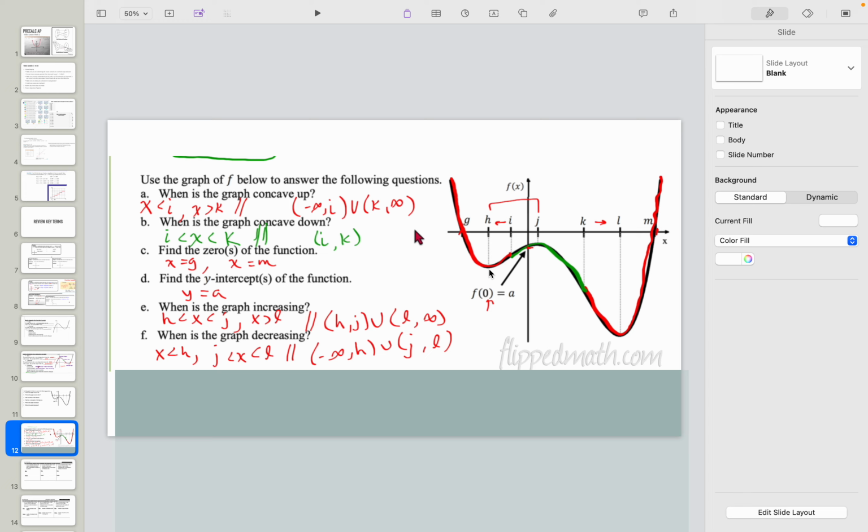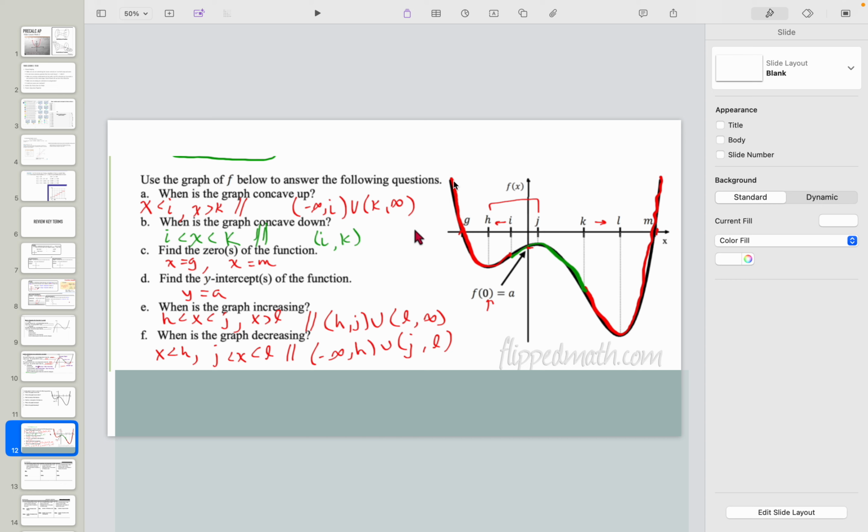The graph is increasing. The graph is increasing from here to here, right? What's going up, sorry, to j. And the graph is again increasing from here to here. So how do I say that? Well, again, x is between h and j is one way, and x is greater than l, right, going this way. Or I can use this, which is another way of saying between h and j, and from l to infinity.